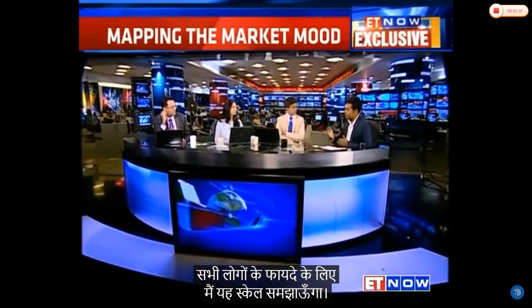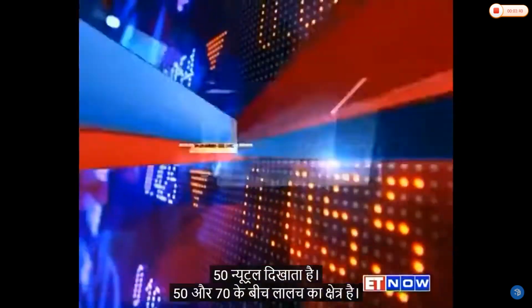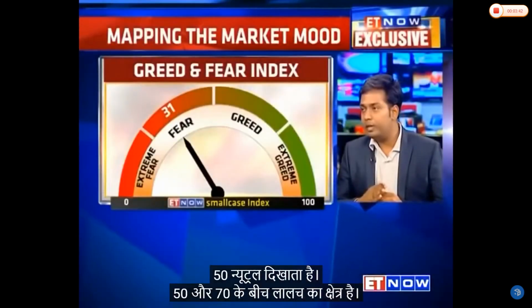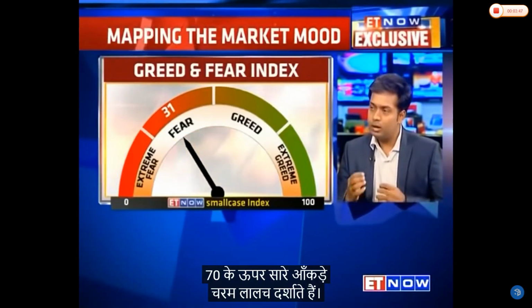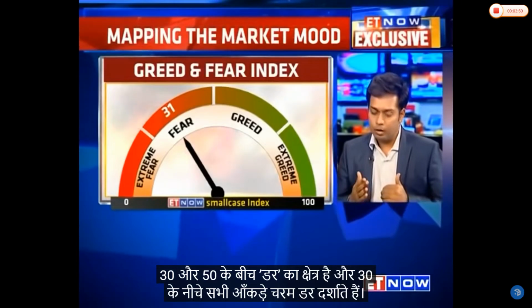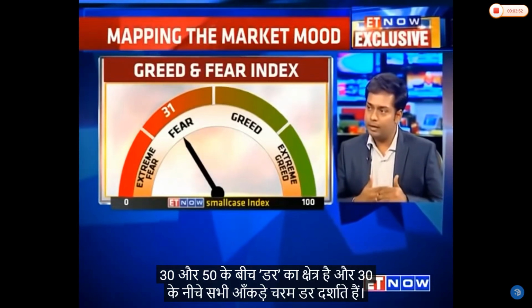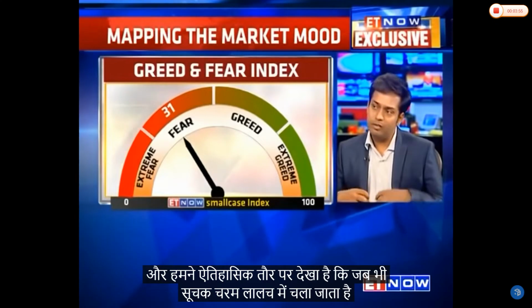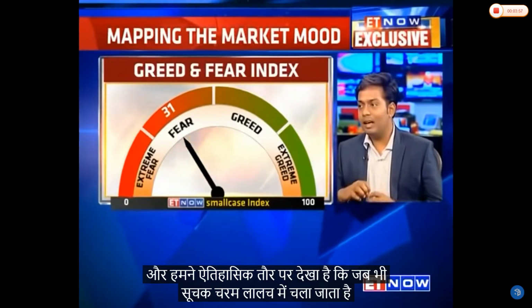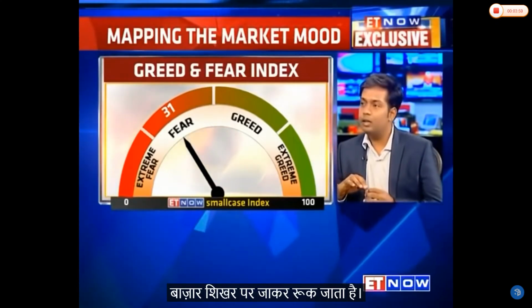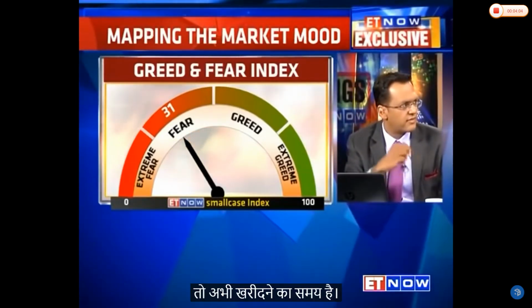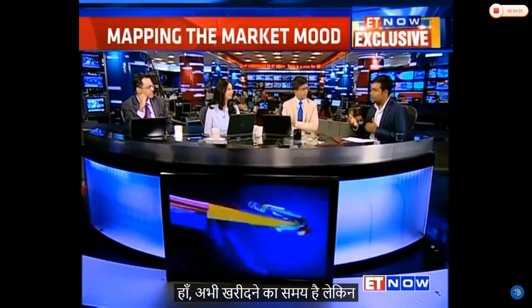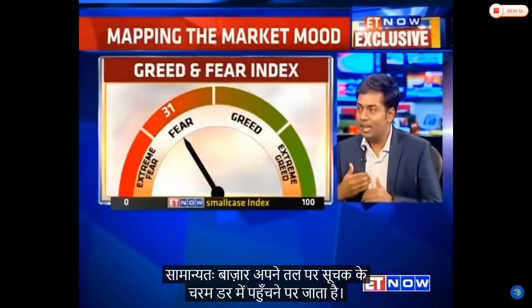For everybody's benefit, I'll explain the scale. 50 is the neutral mark, and between 50 and 70 is the greed zone. All values above 70 represent extreme greed. Between 50 and 30 is the fear zone, and all values below 30 represent extreme fear. Historically, whenever the index enters extreme greed, the market generally tops out. So sell when it's extreme greed, buy when there's extreme fear. Generally the market bottoms out when the indicator enters extreme fear.